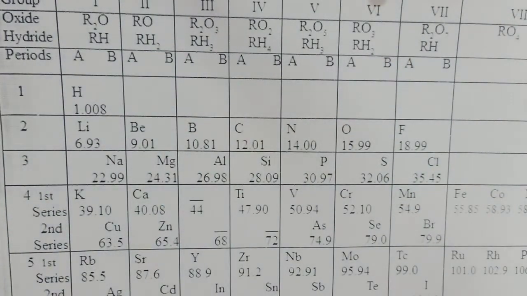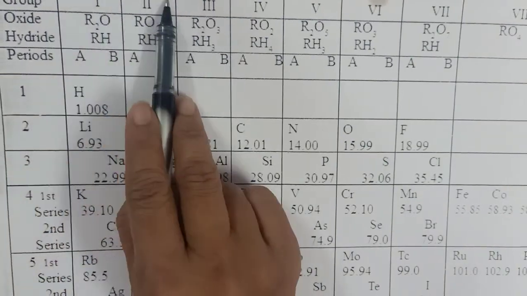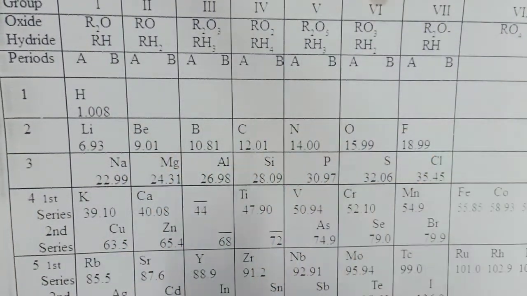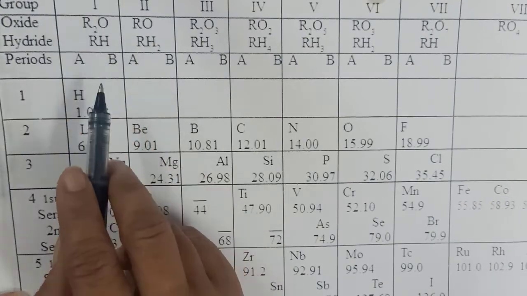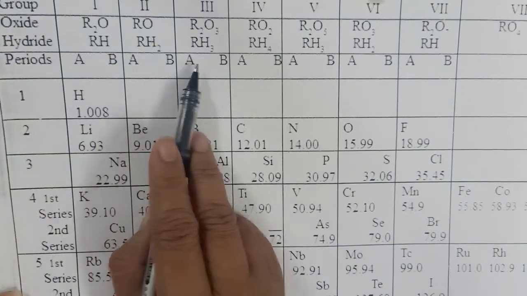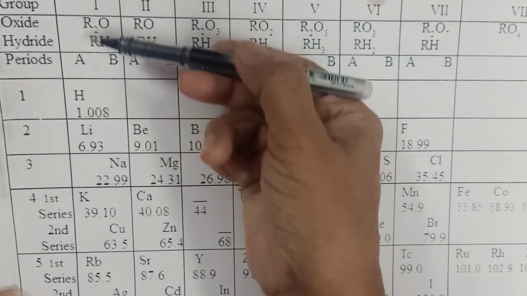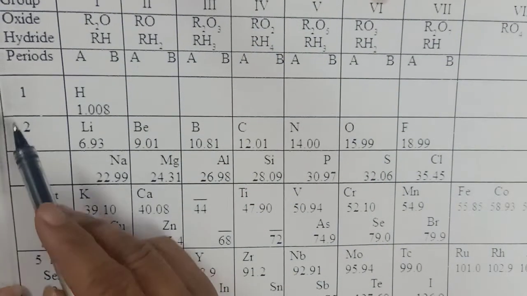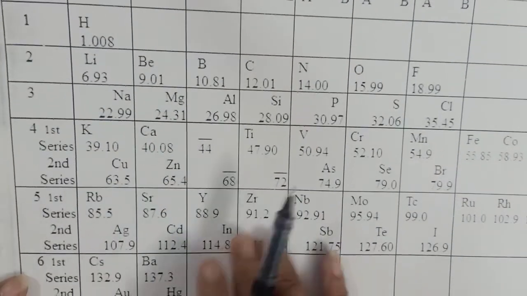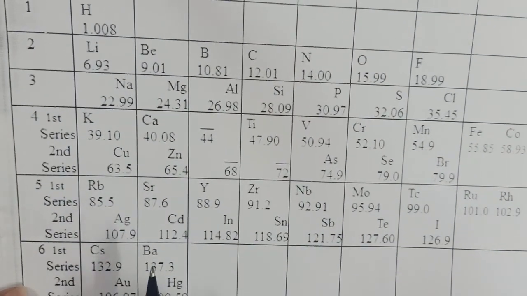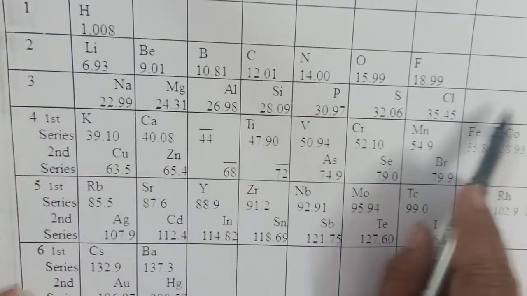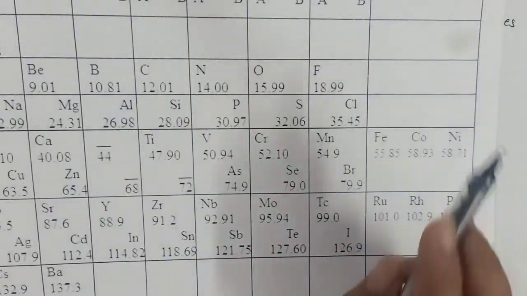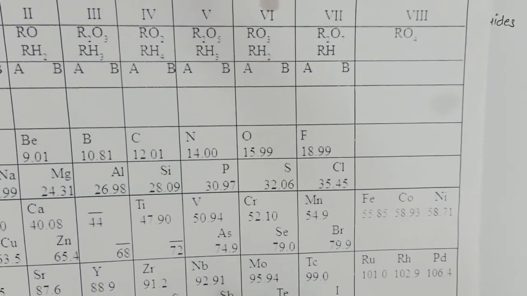So this is how Mendeleev arranged all the elements in a particular form, and that is what we call Mendeleev's periodic table. First of all, let us understand the composition of Mendeleev's periodic table. Mendeleev's periodic table had groups 1, 2, 3, 4, 5, 6, 7 and 8. Now each group was divided into subgroups A and B. The groups run from top to bottom. And there were 1, 2, 3, 4, 5 and 6 periods. The periods run horizontally. The 8th group was the long group.